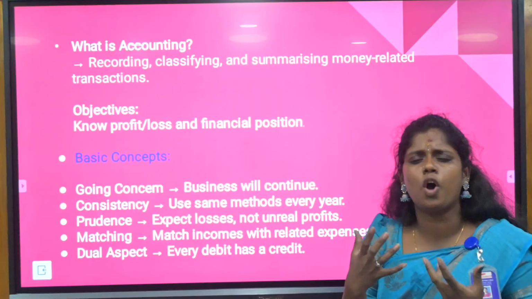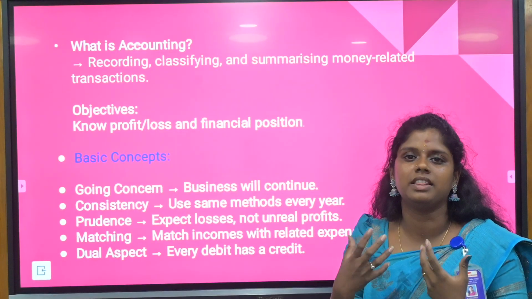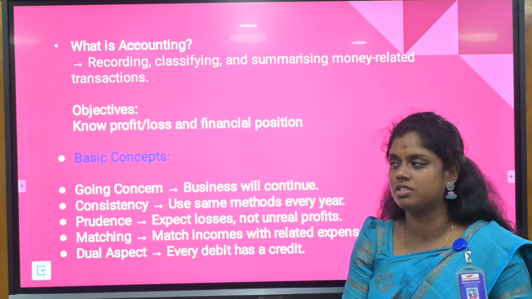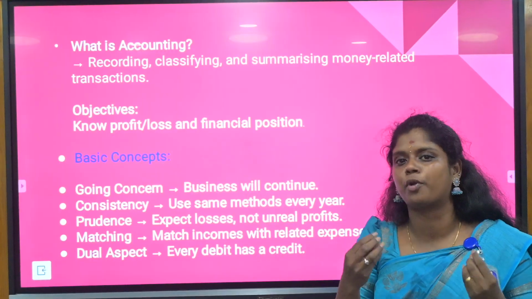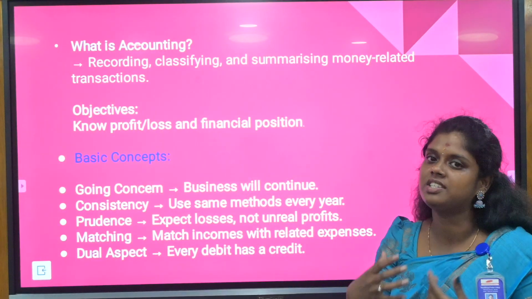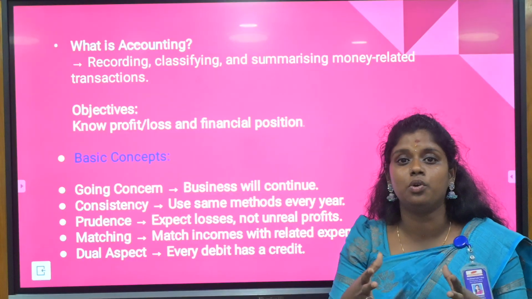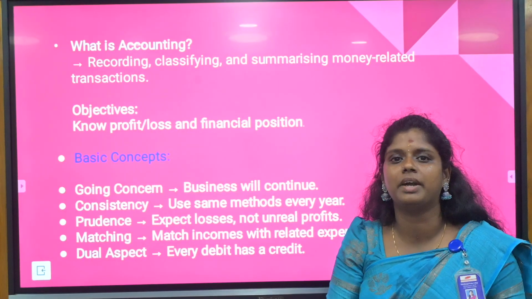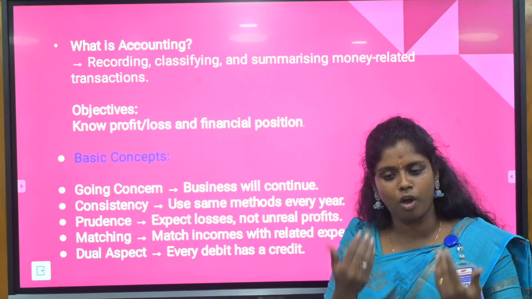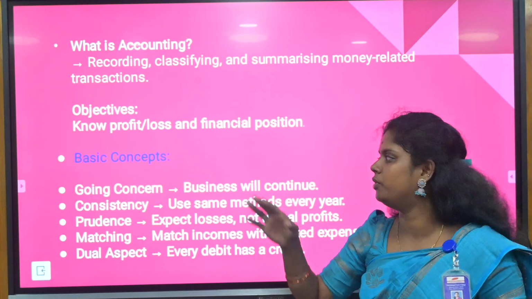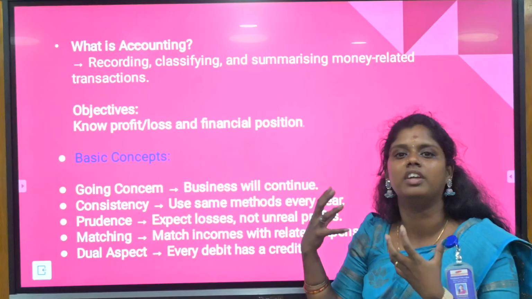What is the basic objective of why we are preparing the final accounts or the accounting process? The main thing is to know the profit or loss and the financial position. The financial position is nothing but knowing where you are standing, where your company is. Whether you are having profit or loss. To rectify the loss, you need to know the particular objective of the accounts.